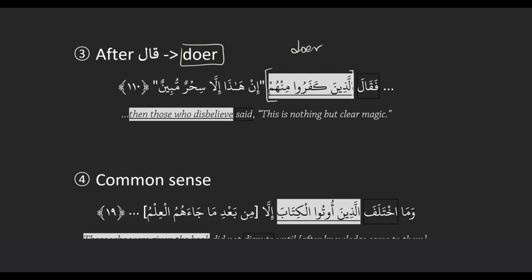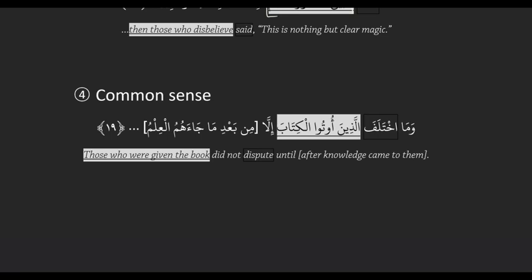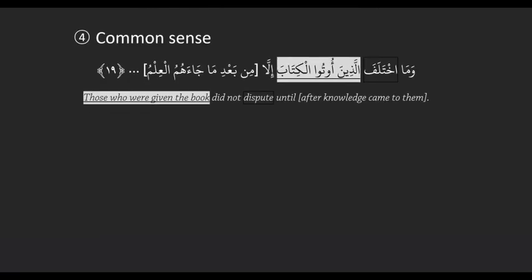And then our last tip, which we always use and always call upon, is common sense. So if there's no clear indication, like in this example, مختلفة, you don't have an embedded doer here, or a clear embedded doer. You don't know for sure yet. You don't have an outside doer anywhere. Nothing with the doer label. So it could go either way. This complex noun could potentially be either the doer or the receiver. And when that happens, we just translate and see what makes more sense.